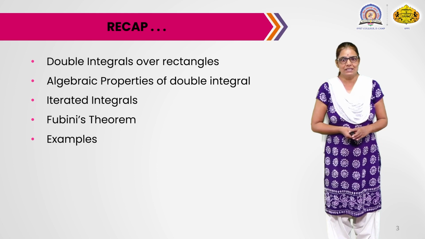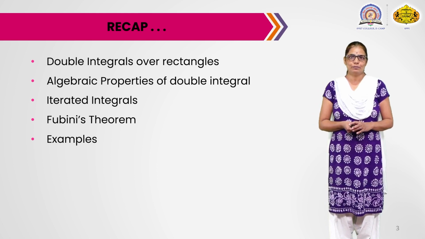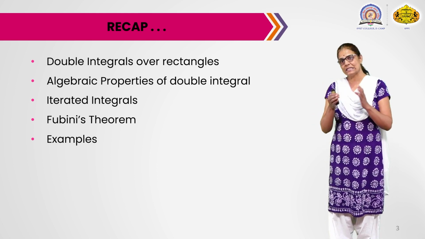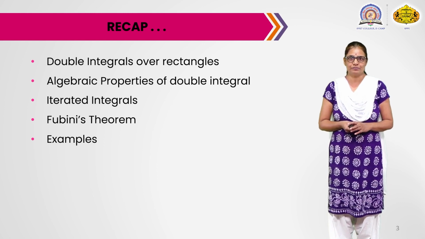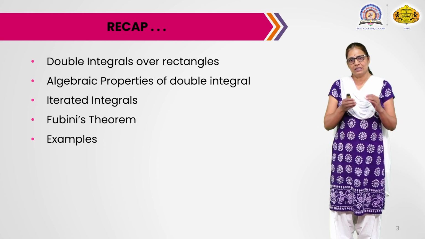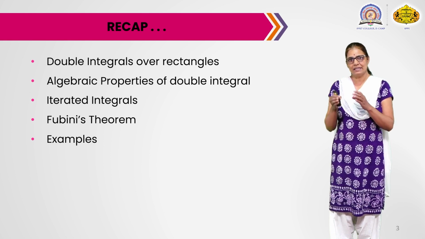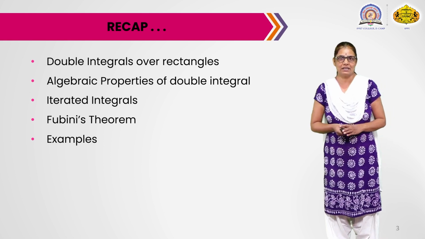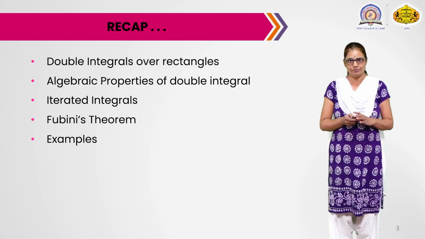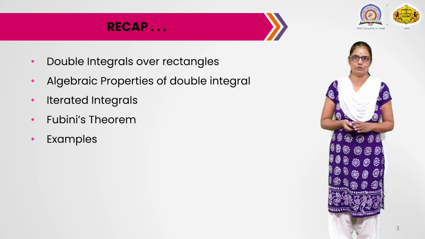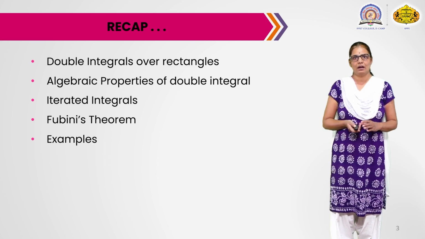So in last lecture we studied Fubini's theorem, and that theorem says, if the function is continuous on the given rectangular region R, then the double integral is the same as the iterated integrals, and both iterated integrals are equal. So it gives the double integral in terms of the iterated integrals.